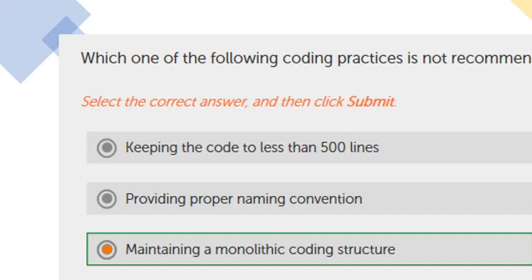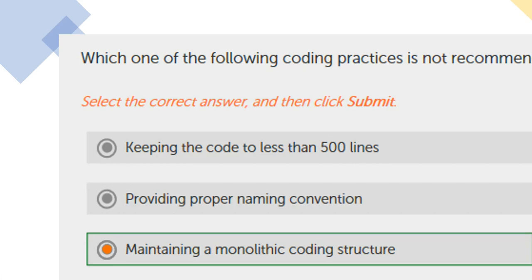Which of the following coding practices is not recommended? First we can say what is recommended, then we can go to what is not recommended. The recommendation is to keep the code to fewer than 500 lines in AA 2019, provide a proper naming convention and proper commands, always use error handlers, and always use Excel advanced commands instead of Excel basic. If you combine Excel advanced and Excel basic, it will not work. So these are the coding practices.